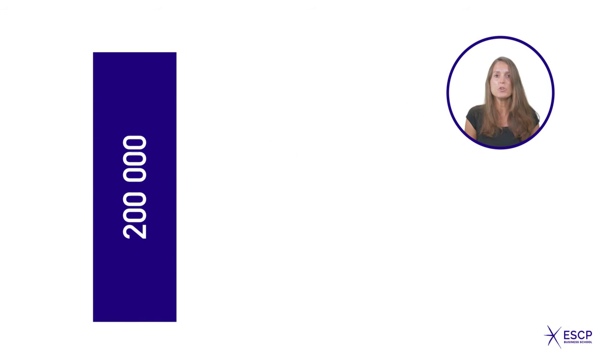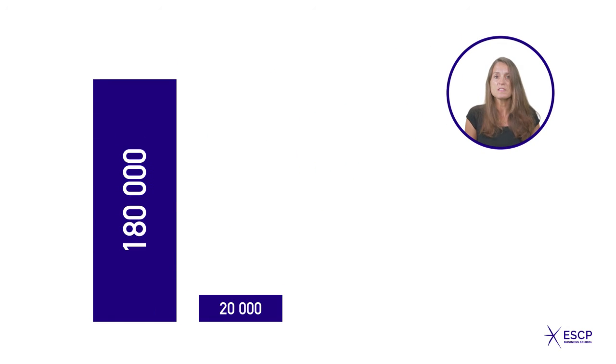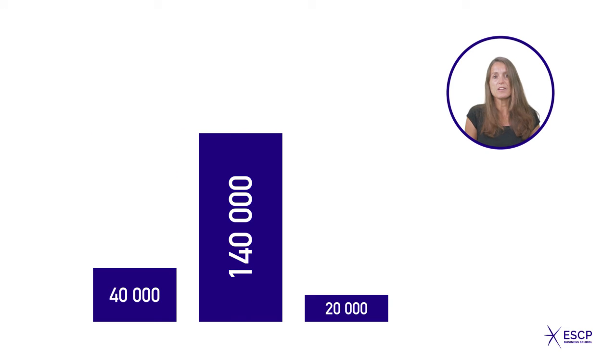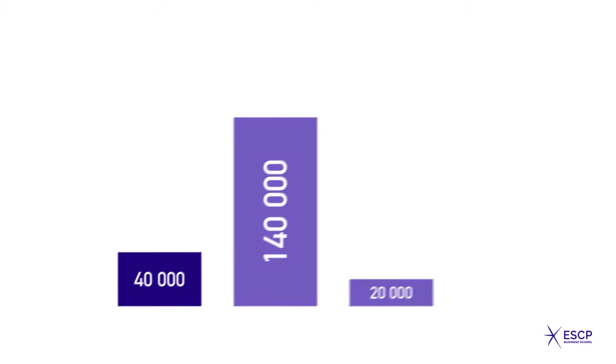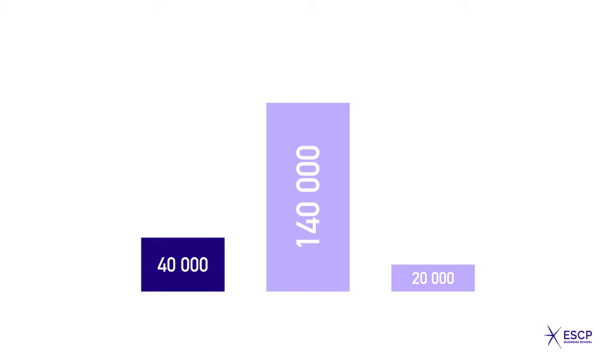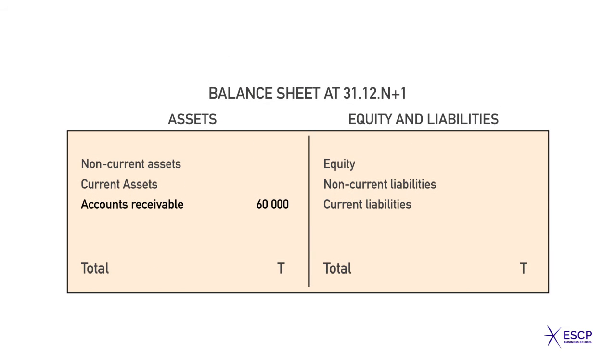Do you think that an additional loss of 40,000 euros should be accounted for? You may be right. Let's check. In fact, Distrib has lost 180,000 euros, which is the initial value of the receivable minus the 20,000 euros payment. Out of this 180,000 euros, 140,000 euros had already been accounted for, and the remaining loss to be recorded is 40,000 euros. In the first place, the cash payment is recorded.